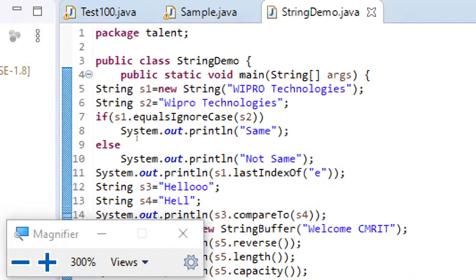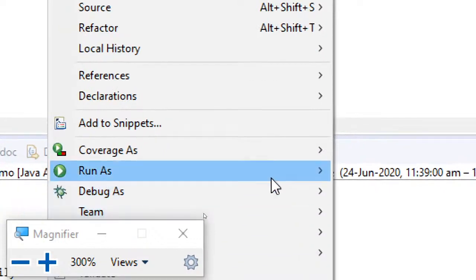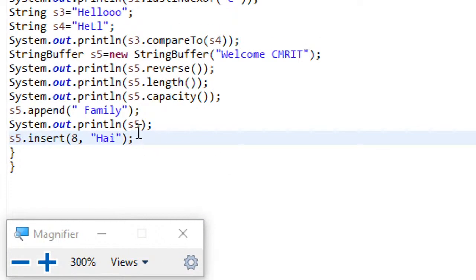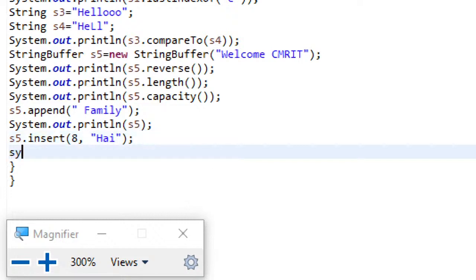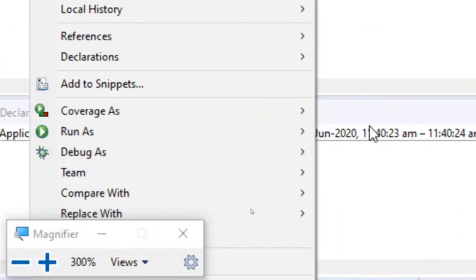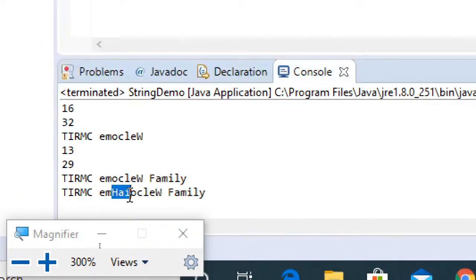Okay, so it's cleared. So at 8th index I'm trying to insert something. Let us see the output. Okay, I think I'm not displaying it. Let's display it on s5 again, and once again run this. Yeah, here you can see HAI being inserted at 8th position, 8th index.